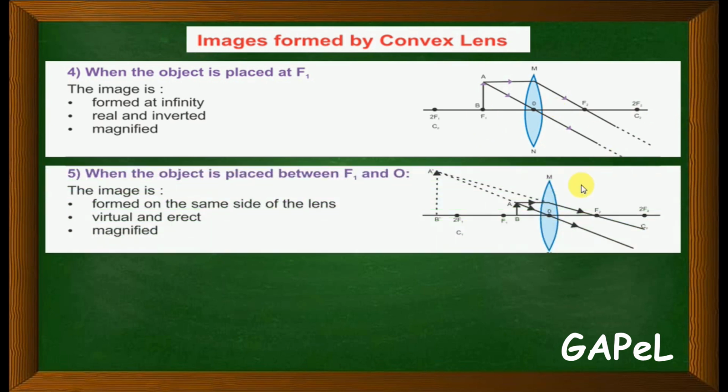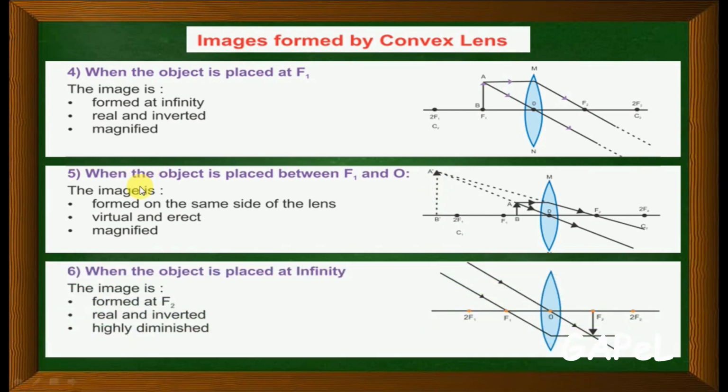In the third case, when you keep it between this, same thing. If you compare the mirror and the lens, the process is the same. As you bring the object closer, the image size becomes bigger. Just the image formation is on the other side, that is the only difference. When the object is placed between f1 and o, the image will form here. The rays do not meet because they are not parallel either, so you have to draw the virtual line and you will have the magnified image, but the image will be virtual, erect and magnified. Clear?